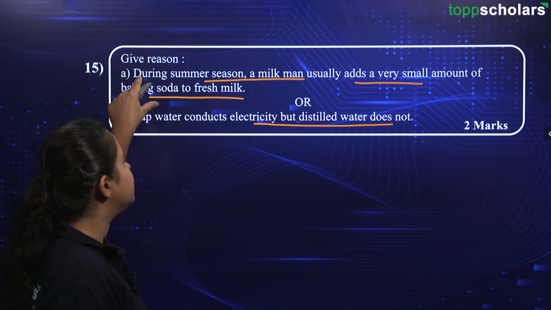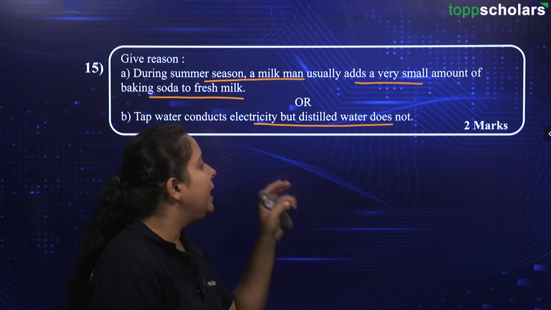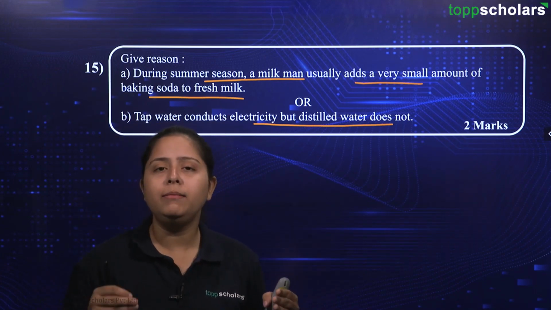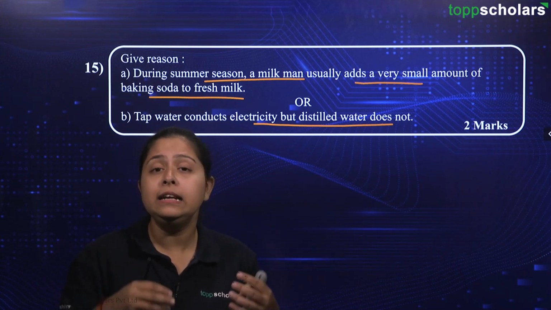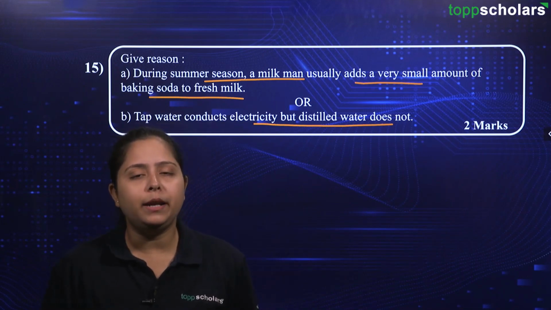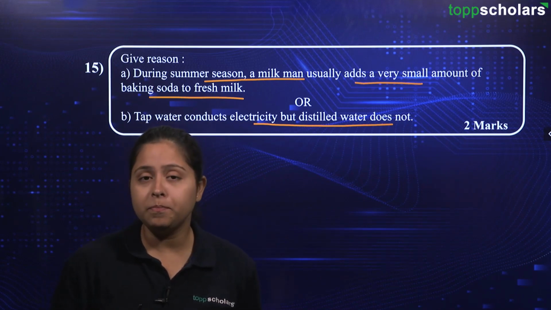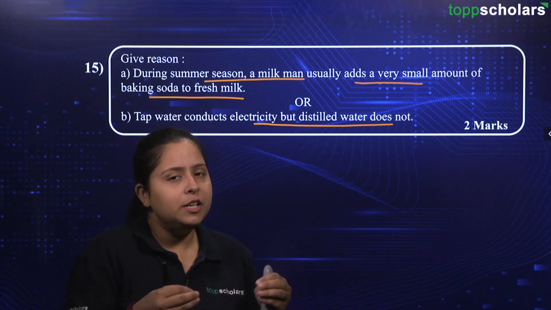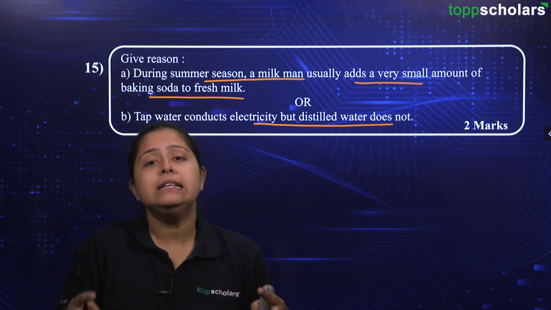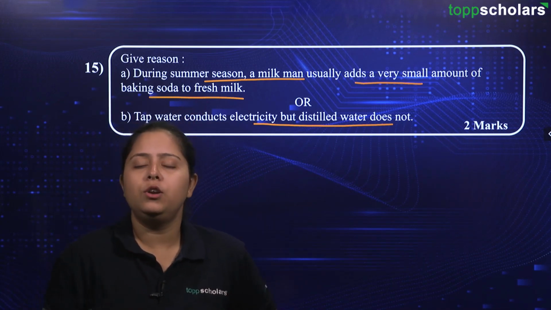So over here, this concept is relating to bio part a little bit. What happens is, in summer season, if you leave the milk outside of the refrigerator for a long period of time, it will decompose very easily as compared to the period in winter season. Why is all this happening? Milk has microorganisms called lactobacillus. These are bacteria. If the temperature is colder, their activity is slower. But if the temperature is warmer, their activity is increased, and hence they are able to grow, multiply and metabolize very fast.